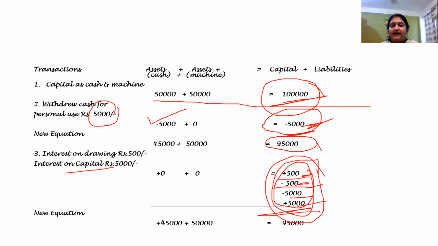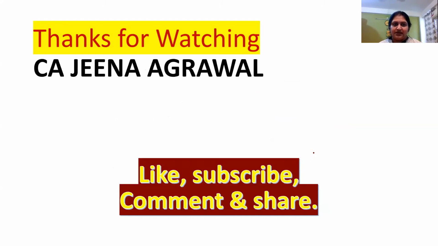I hope now it makes some sense to you and you're able to correlate, and then we make the new equation, right? And in this entry, if there is some confusion, maybe for exam purposes, what you can do, whether it is interest on drawings or on capital, you add and you subtract the same thing from capital in both cases. That is a shortcut. Of course, we should not lead to this shortcut, but sometimes for understanding purposes, we can do this as well.